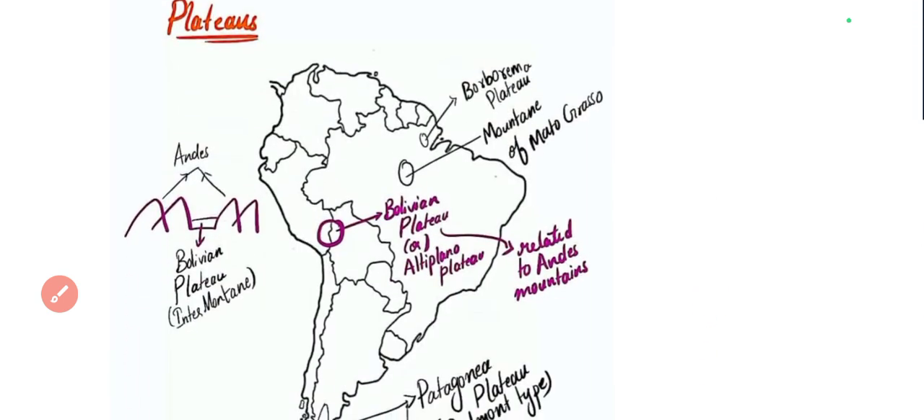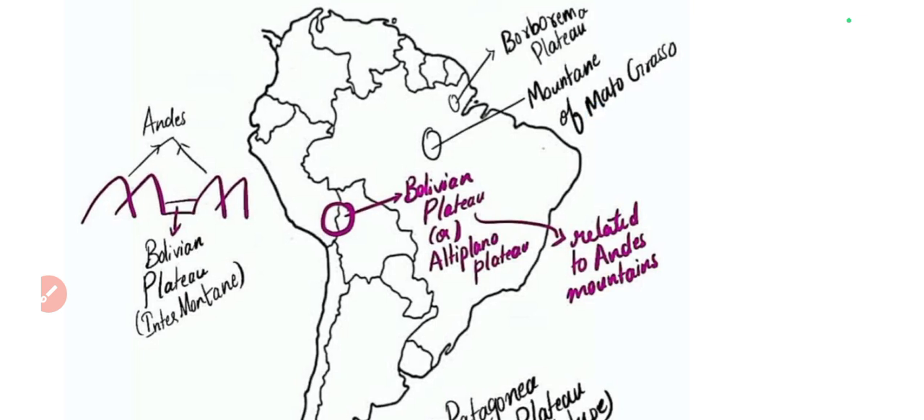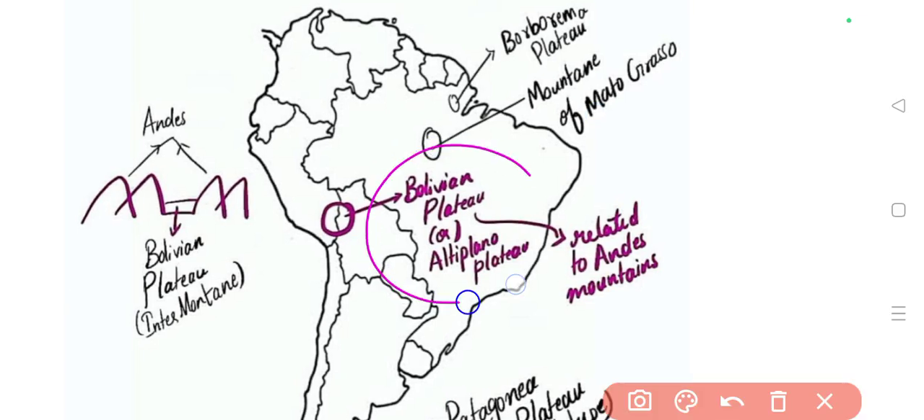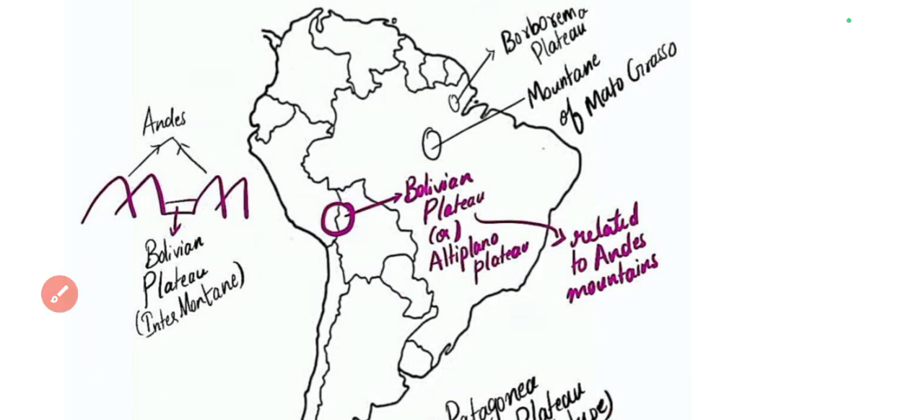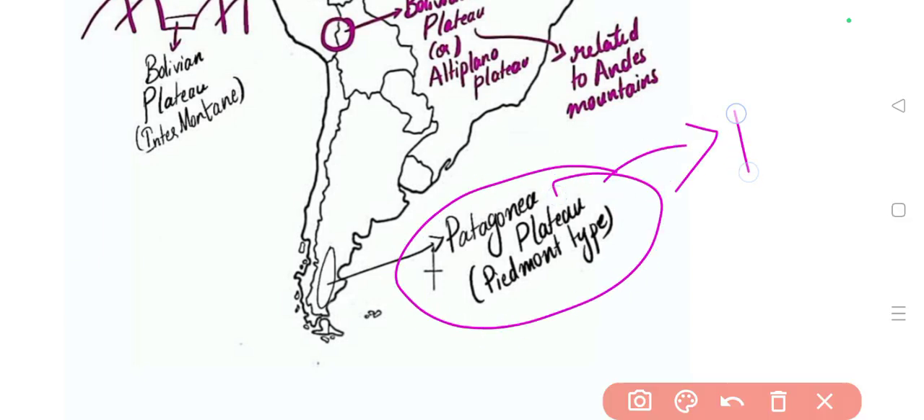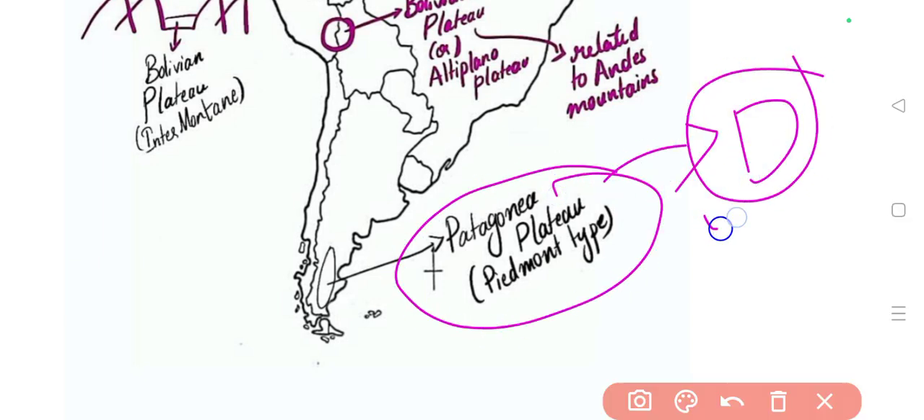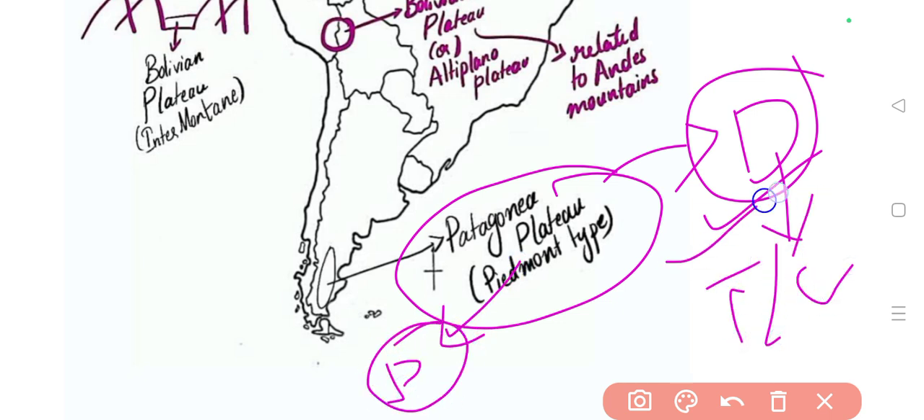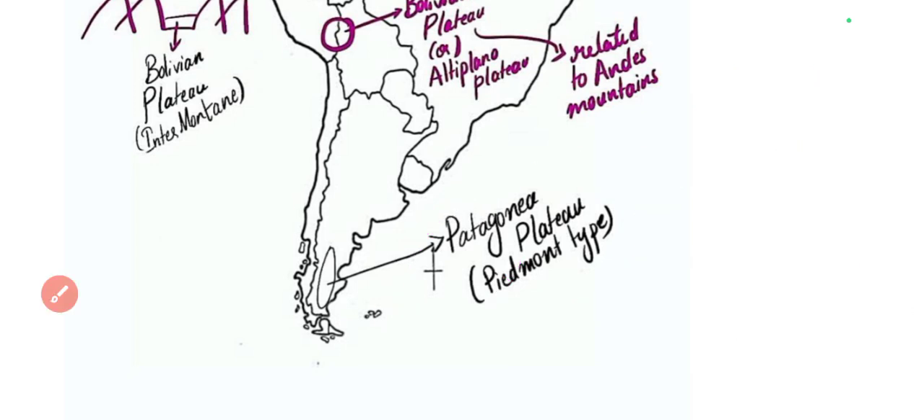And next, in the last class, we have seen the plateaus. One is the Bolivian plateau, also known as the Altiplano Plateau. This is located between Peru and Bolivia, in between the Andes mountain ranges. That's why it is called an intermountain plateau. Along with that, we have seen the Patagonian plateau. There is a place named Patagonian desert also. This is according to the temperature and climate, and this is a physical feature. This desert is in the form of a plateau. So this is the Patagonian plateau.